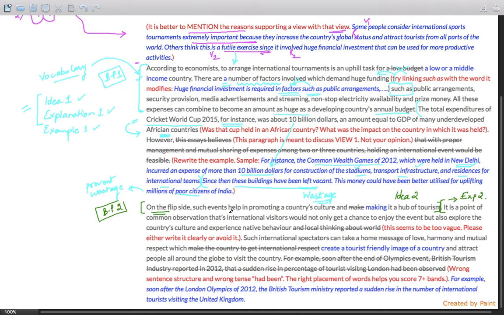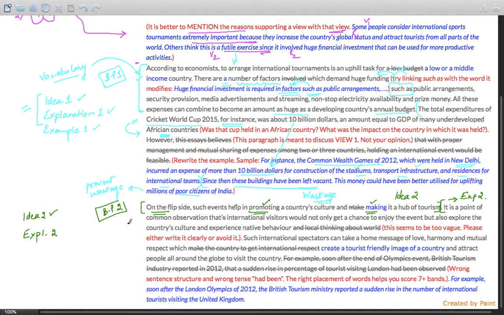Before that, here is a parallelism problem. Parallelism demands that here it is promoting and here it should be making. The structure should be similar. So make is not parallel to help. Making is parallel to promoting. So these were not the matching words. These were the matching words. So let us begin: the idea is fine. Idea 2 is okay with a parallelism problem, and let us find out if explanation 2 is fine.